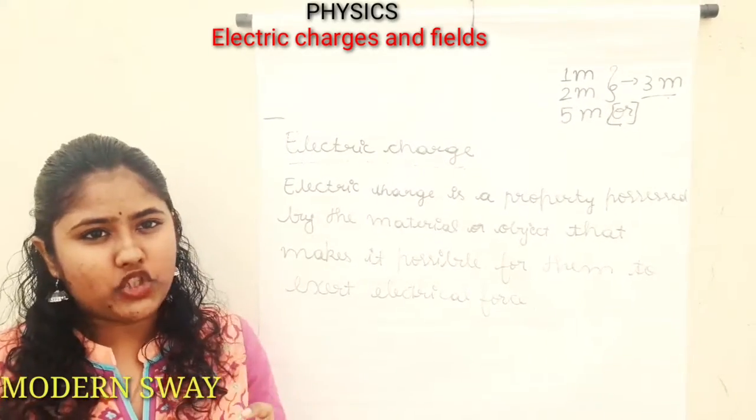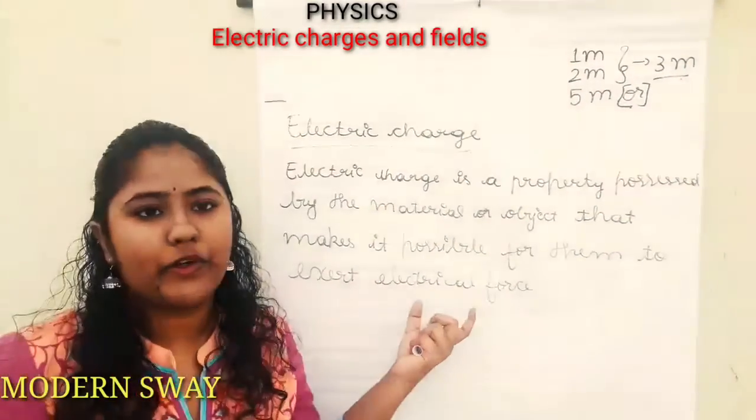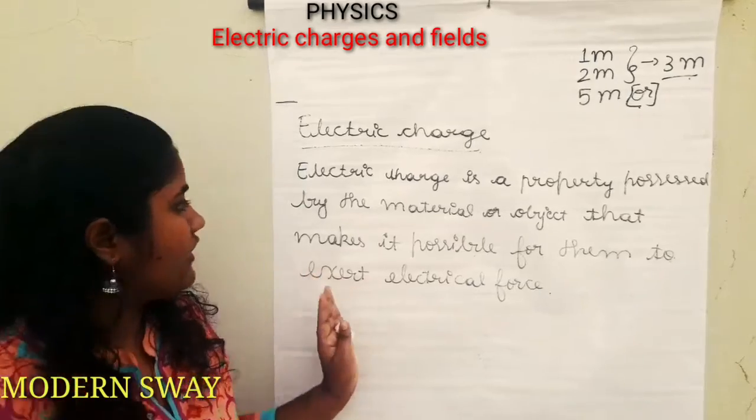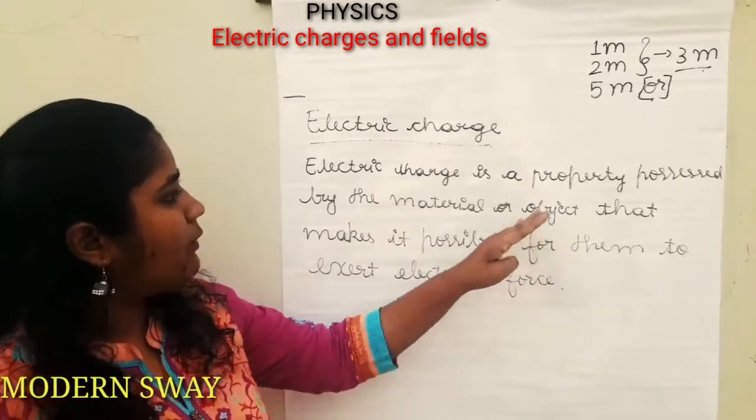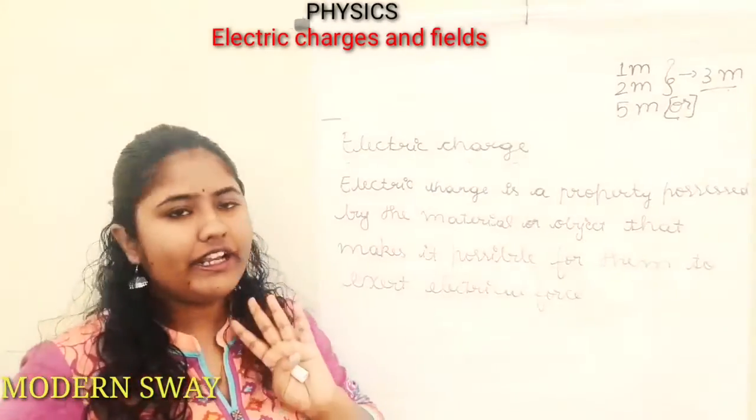Why are you going to experience that electric shock? Because that body is going to exert an electrical force. So why is this electrical force exerted? Because that material or the object possesses some property. What is that property? It is an electric charge.